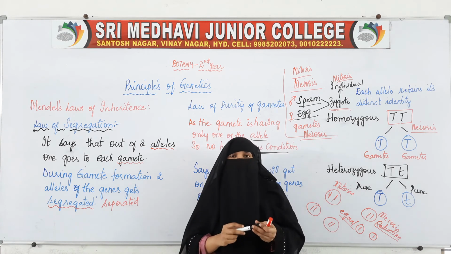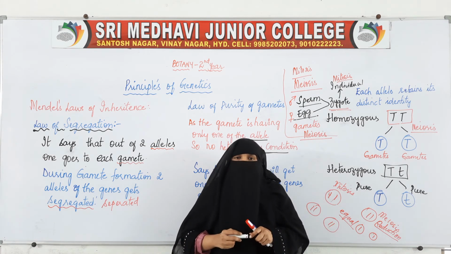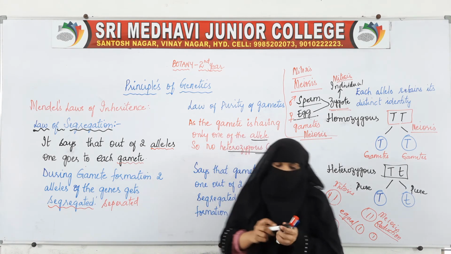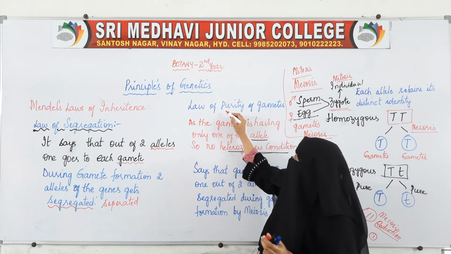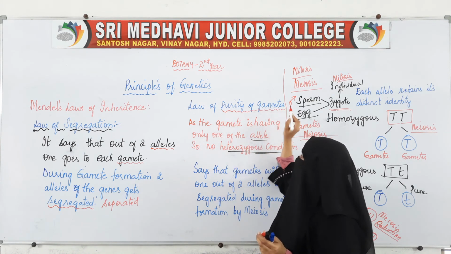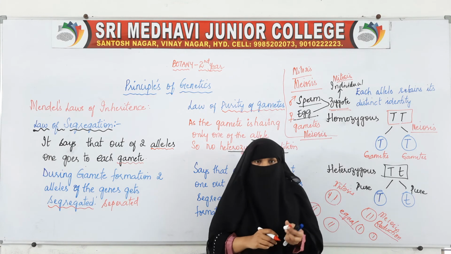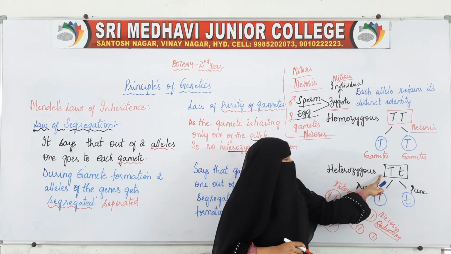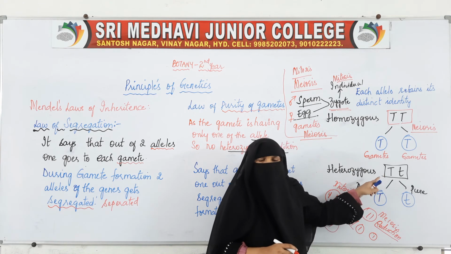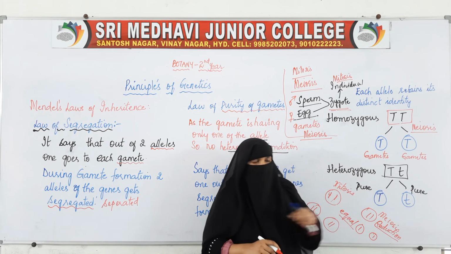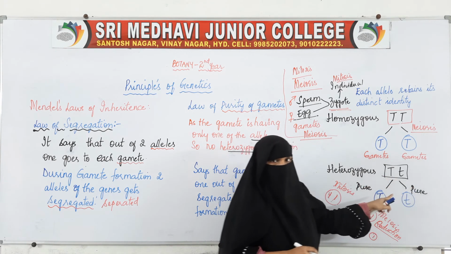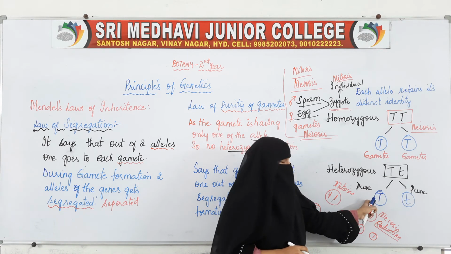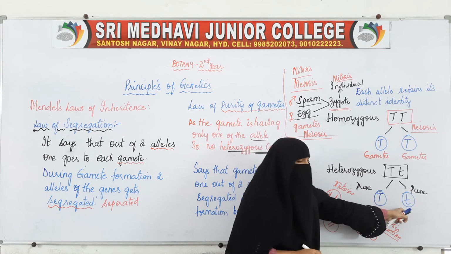This law of segregation is also called the law of purity, or the law of purity of gametes. Purity in the sense that we started with the heterozygous condition. When they get separated, this is pure capital T, this is pure small t.